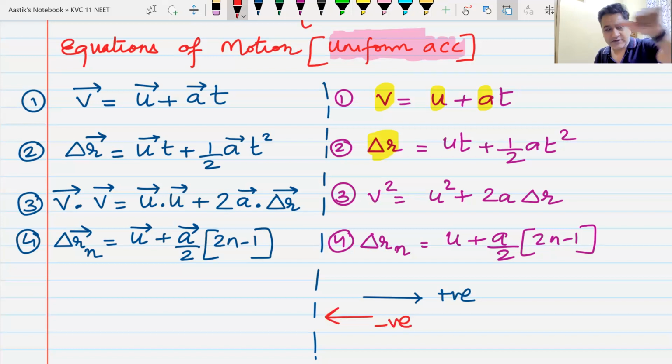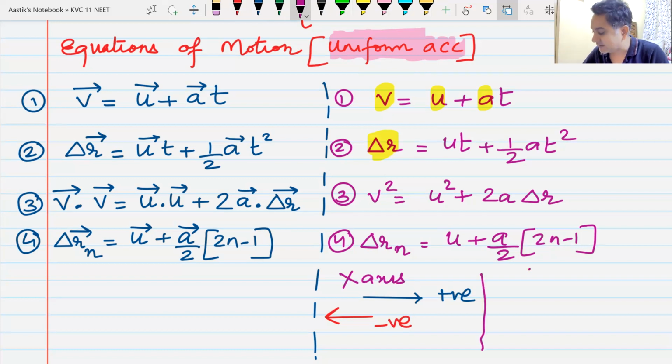So if the particle is moving like this, it has a velocity like this, we will take it as positive. If it has velocity like this, we will take it as negative. Do we understand this? This is the convention that we are going to use on the x-axis.